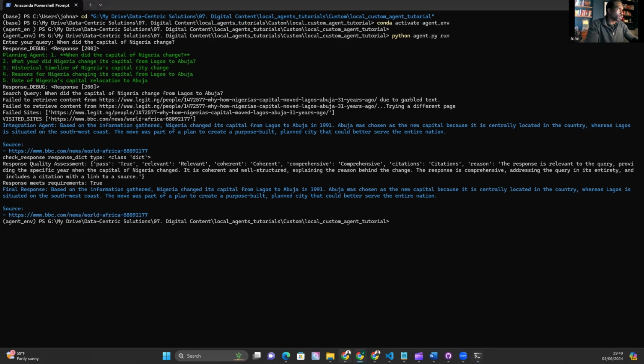Let's see the source itself. Bear with me while I pull up the source. I'm just cleaning up some of the existing tabs I have here, just to make things a little easier on the eye.